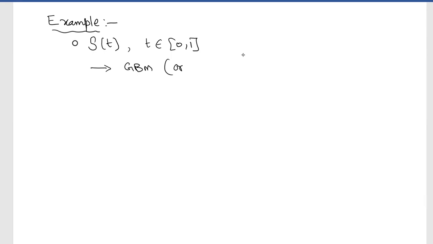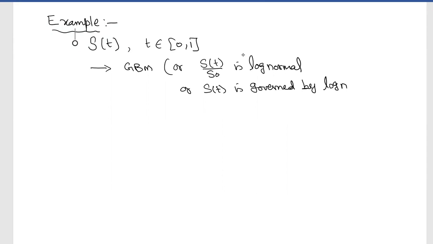Equivalently, I may also say that S of t by S naught is log normal, or S of t is governed by the log normal model. I may use any of these words; they all mean the same. With the parameter mu, that is the drift as per the geometric Brownian motion language, and the volatility is given by 0.15.